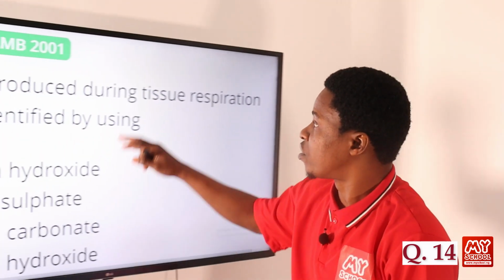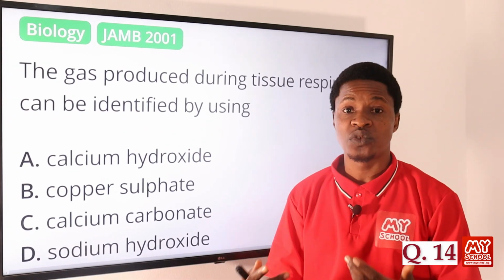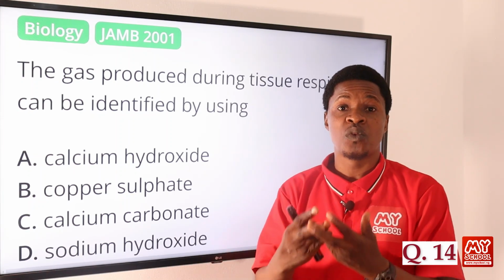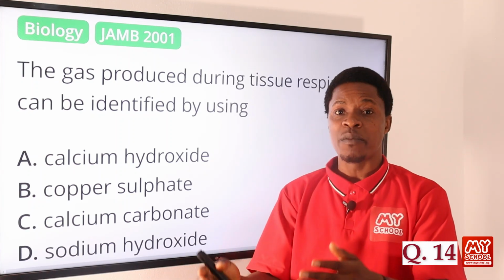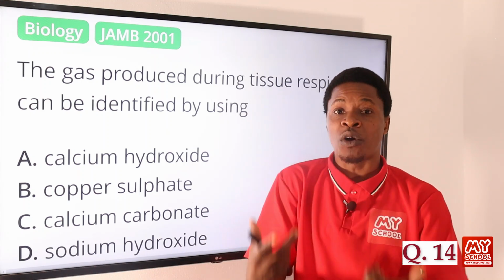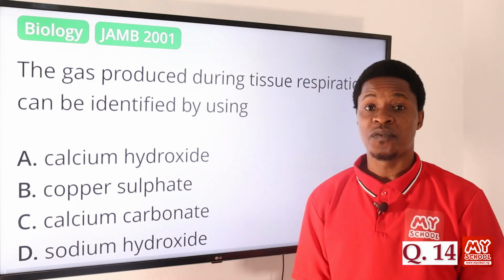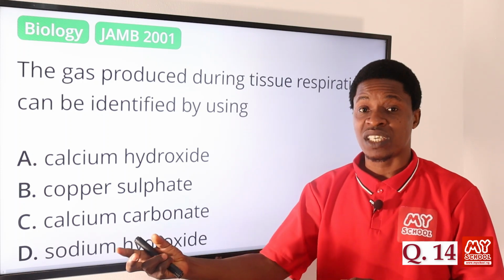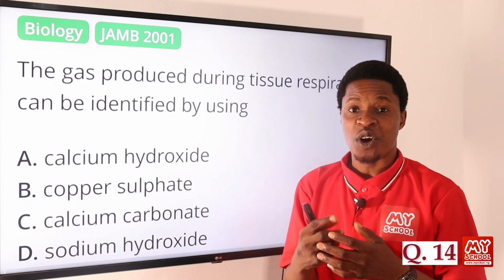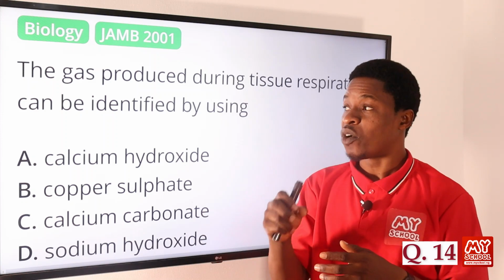You say the gas produced. Now we know the gas to be CO2. How do you identify CO2? Carbon dioxide can be identified by bringing that gas closer to what we call lime water. When you bring it closer to lime water, the lime water will turn a milky color. There will be a color change to milky. That's a confirmatory test for carbon dioxide, CO2. Bring the gas that is evolved closer to lime water, and the color of the lime water will change to a milky color from what it was.